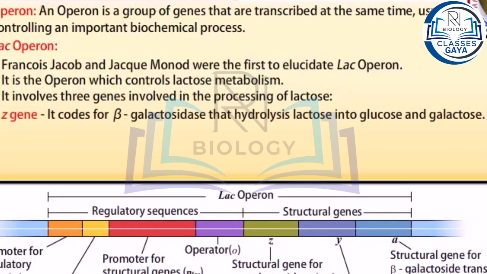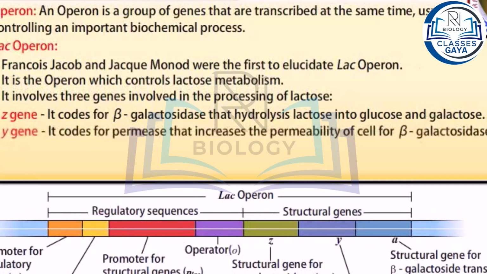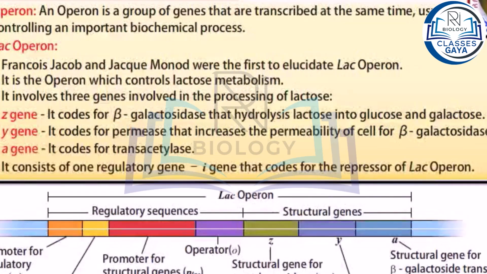Z gene. It codes for beta-galactosidase that hydrolyzes lactose into glucose and galactose. Y gene. It codes for permease that increases the permeability of the cell for beta-galactosidase. A gene. It codes for trans-acetylase. It consists of one regulatory gene, I gene, that codes for the repressor of lac operon.